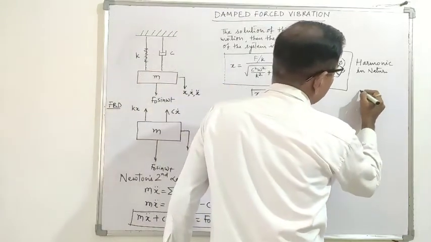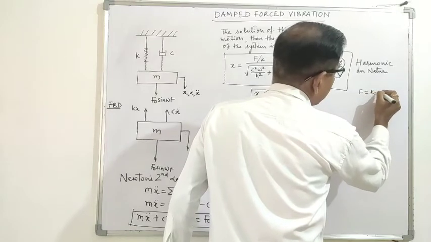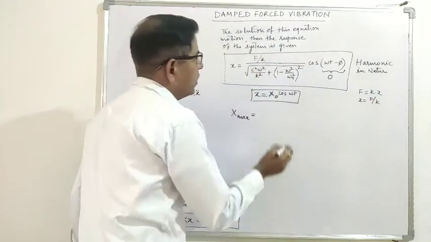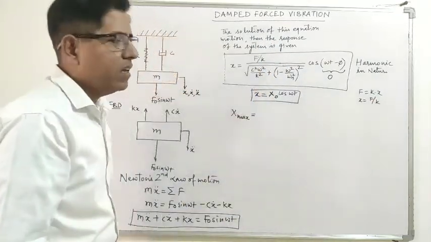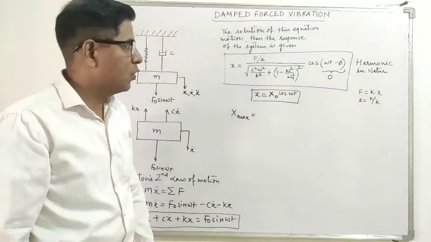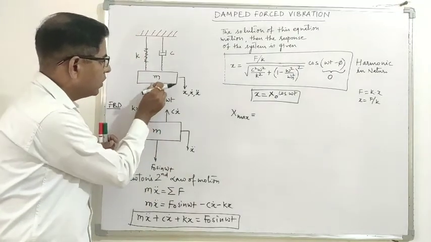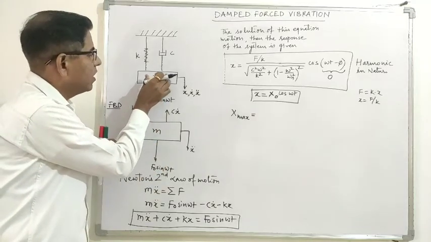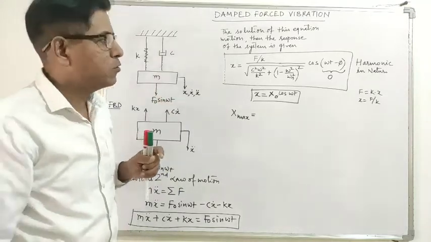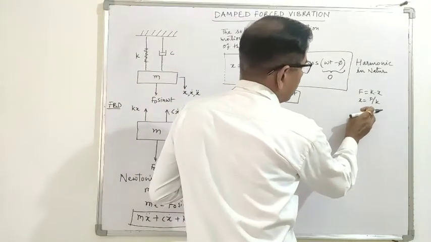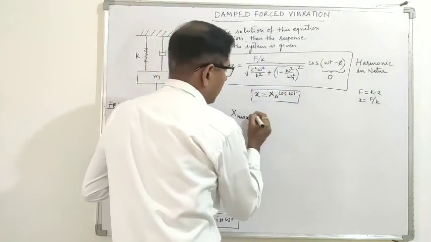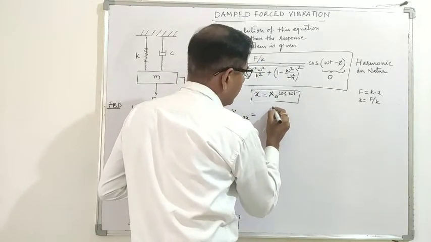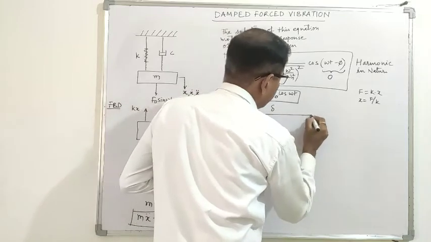We know that force is equal to k into x, so x is equal to F upon k. So this F upon k is a static deflection. Consider a static force applied, and because of that there is a deflection. So this is the static deflection, which we represent as delta.